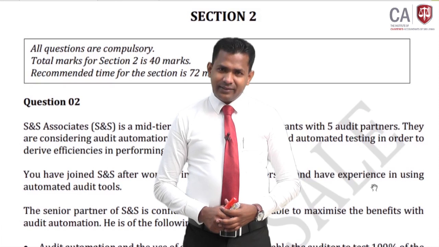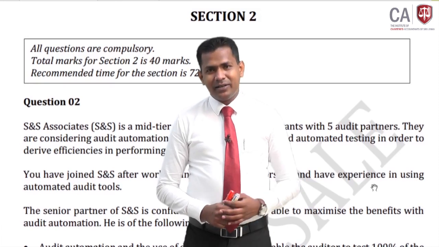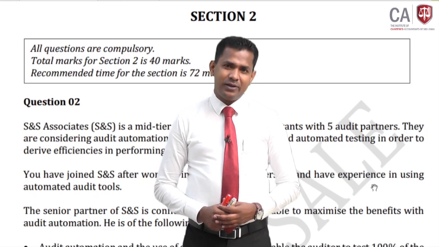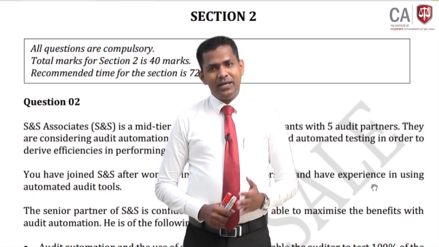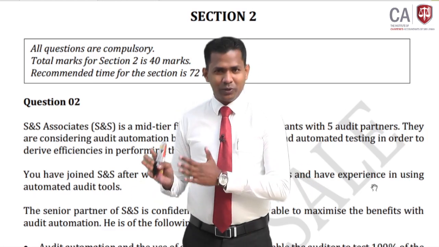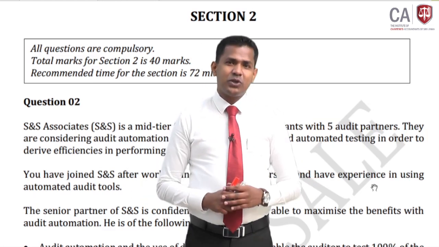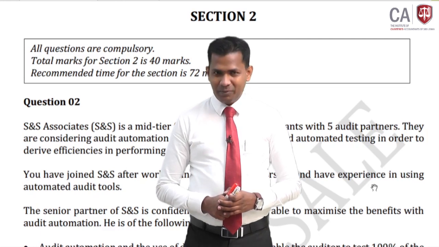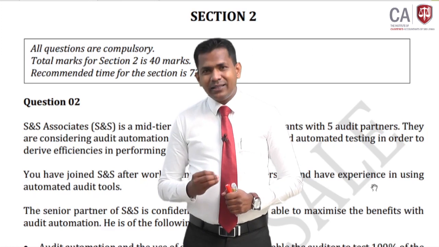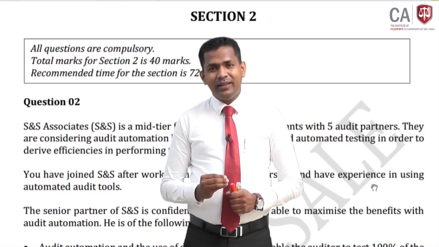Right, we are going to start the third part of the discussion of your examination paper of July 2021. Under the first part of the video, we discussed the long case scenario questions, and then we discussed the most difficult MCQ areas in your paper, and we now come to the short scenario questions. Overall, the short scenario questions are not that difficult.